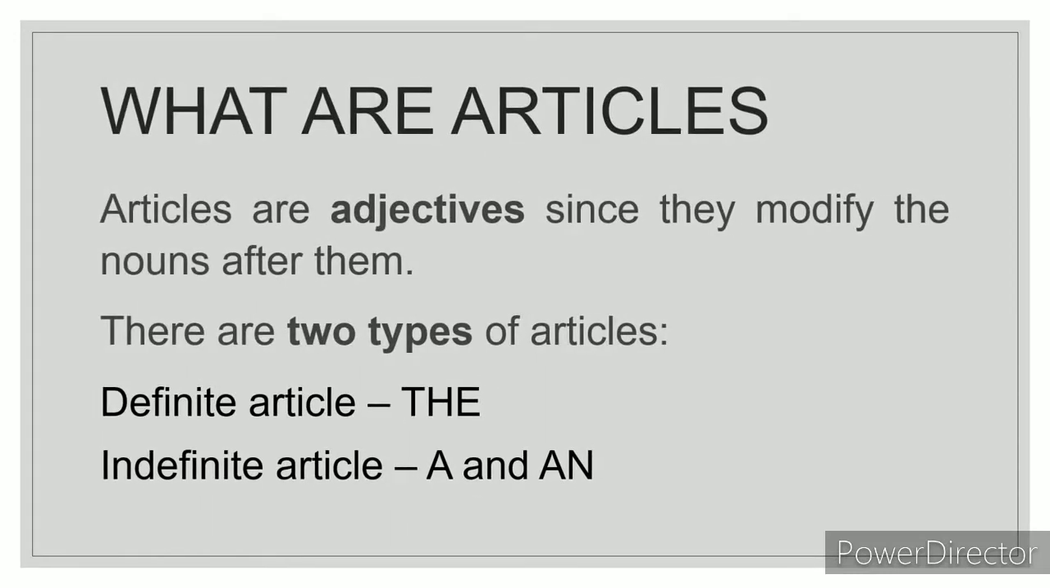Now, what do you mean by articles? Articles are basically adjectives because they modify the nouns after them. So they are nothing but adjectives. Now there are two kinds of articles, definite article and indefinite article. A definite article is the and indefinite article is a and an. So why is the called definite and why are a and an called indefinite? Let's see.